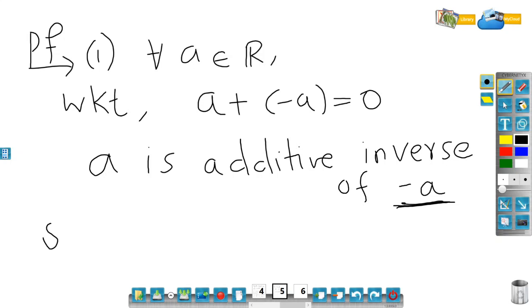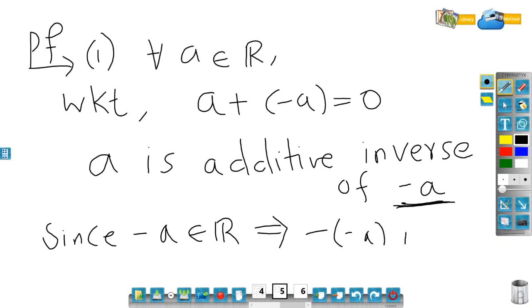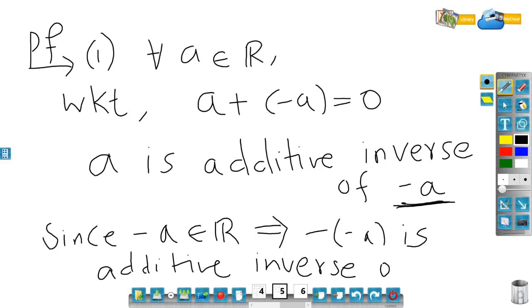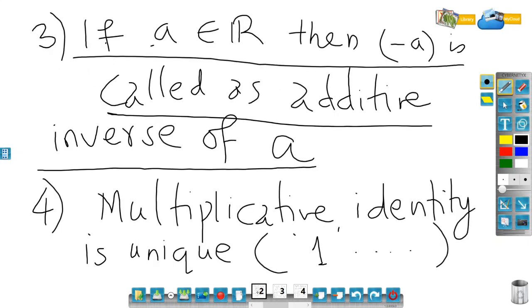So since minus a belongs to R, that would imply minus of minus a is the additive inverse of minus a, because again I want to show you, for any real number, minus of that is its additive inverse.